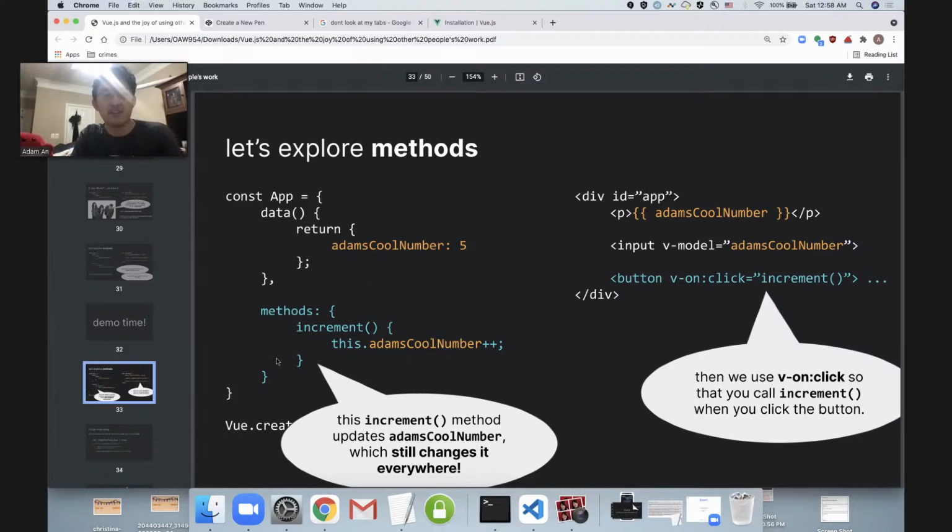So whenever I call this method, I'm changing AtomsCoolNumber in my code, I'm changing it in both places in our HTML, and everything stays consistent. Then all I need to do is hook up my button to the method. To do that, I use this syntax called v-on:click, and I just put increment into there. And just like that, we have hooked up our button to the method. Whenever we click it, this method is going to get called. Sound good?